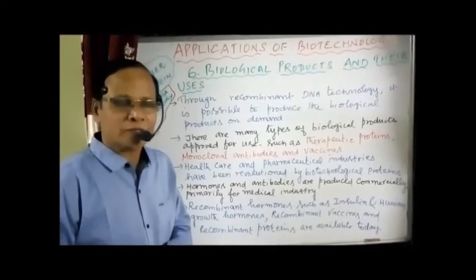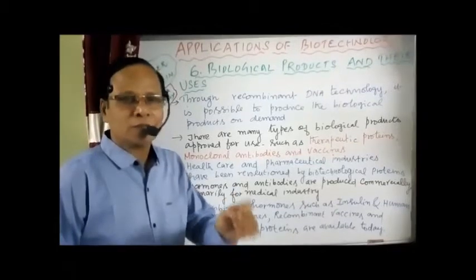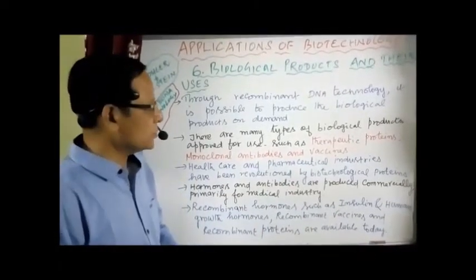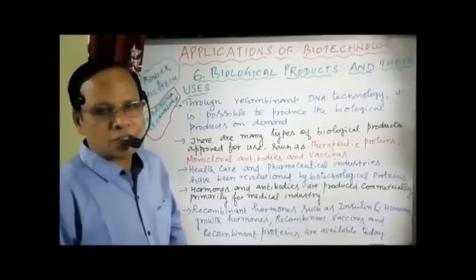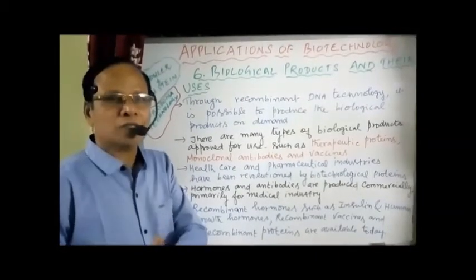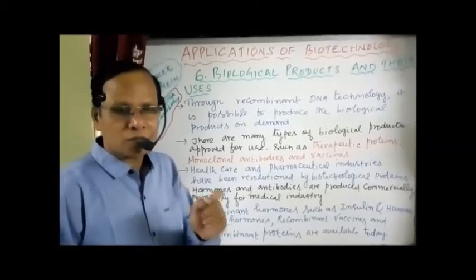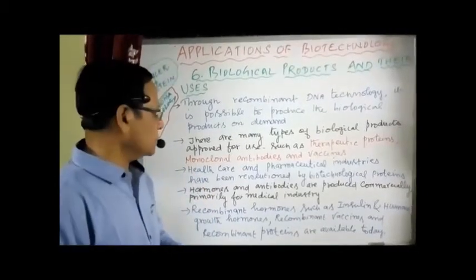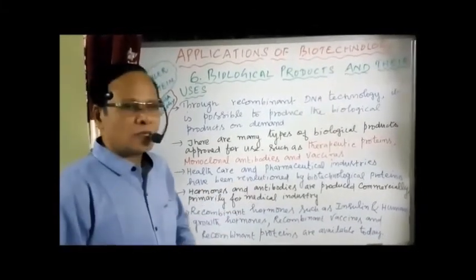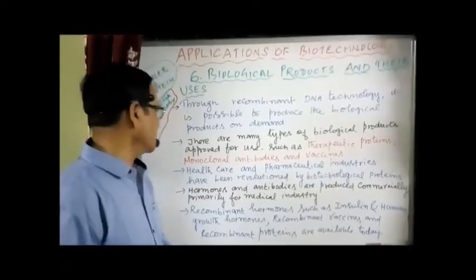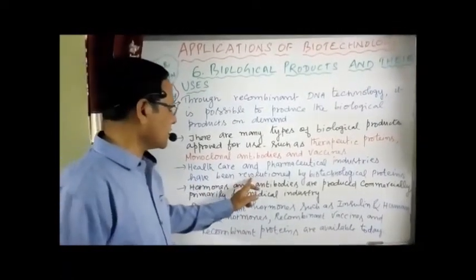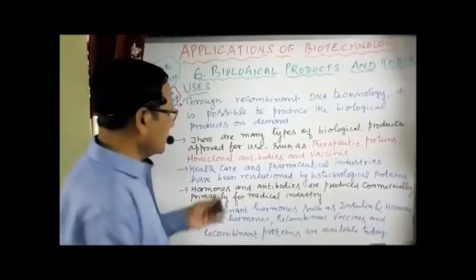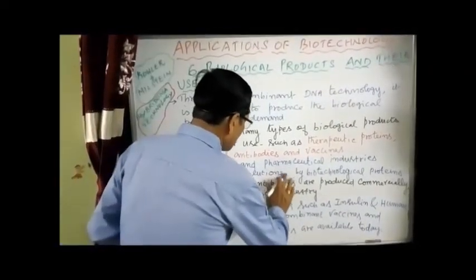That is called proteomics, the industrial production of proteins. It is the study of proteins, their occurrence, the genes encoding them, and how to synthesize such proteins. All these things together are called proteomics. So through proteomics, a number of proteins have been produced. Healthcare and pharmaceutical industries have been revolutionized by biotechnological proteins.